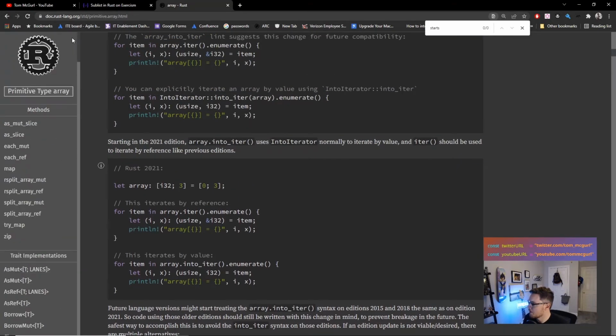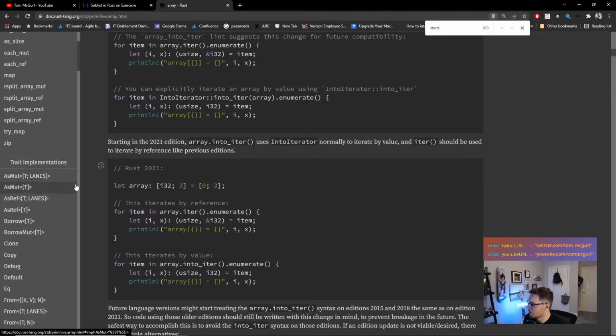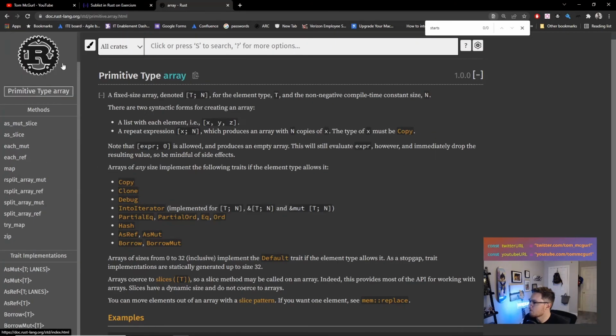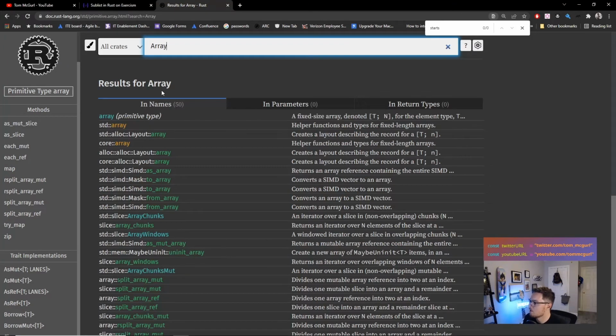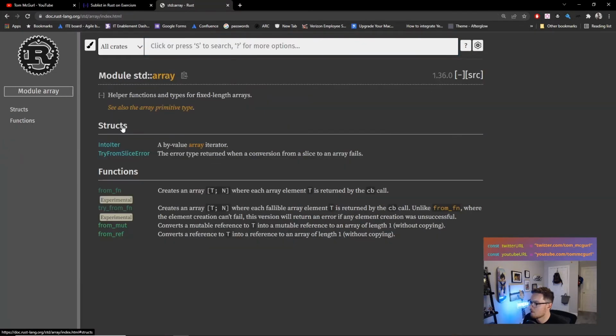Let me see. Okay, this is the primitive type array. Let me go back up to my docs here. No, that's not what we want.